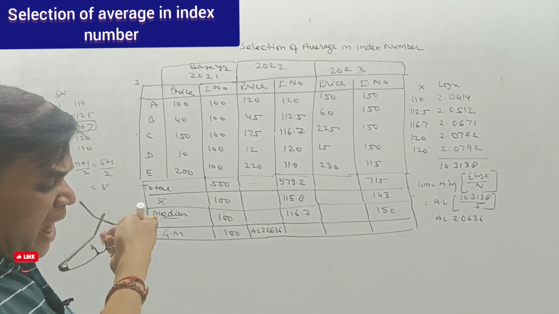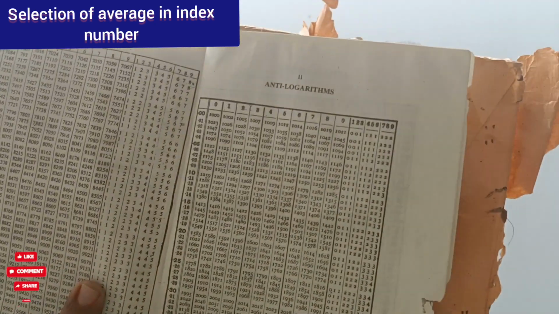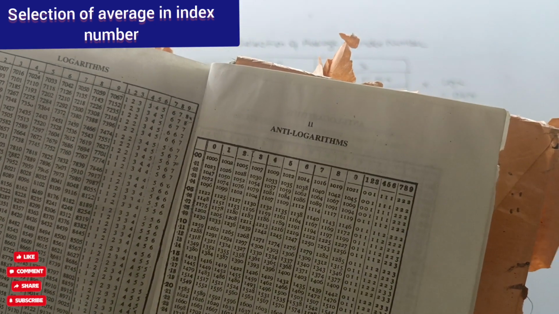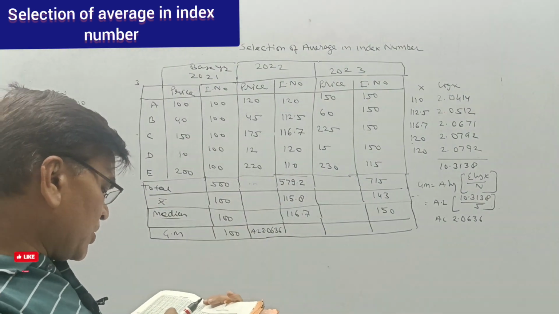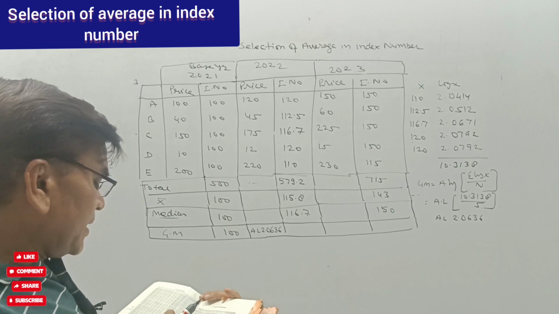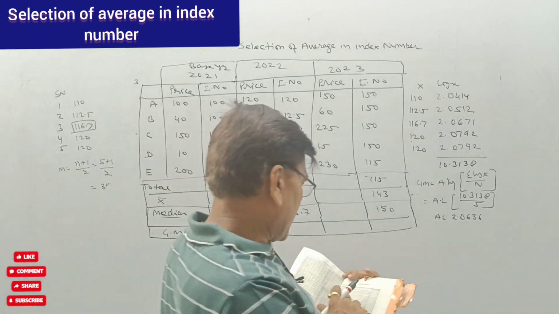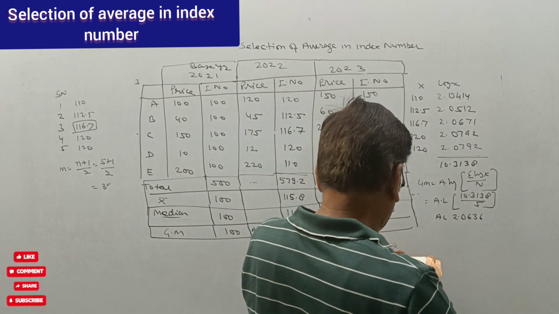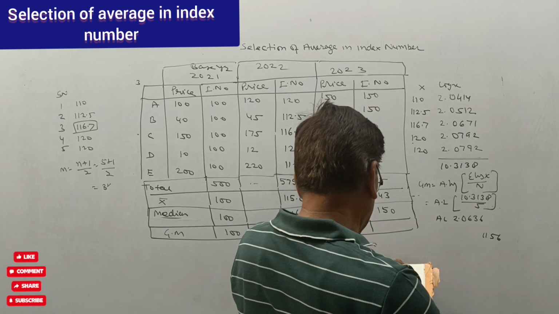This anti-log table will be available to you in your examination. So we have to see 06 at 3, that is 1153. 06 at 3, that is 1156, and the difference is 3.